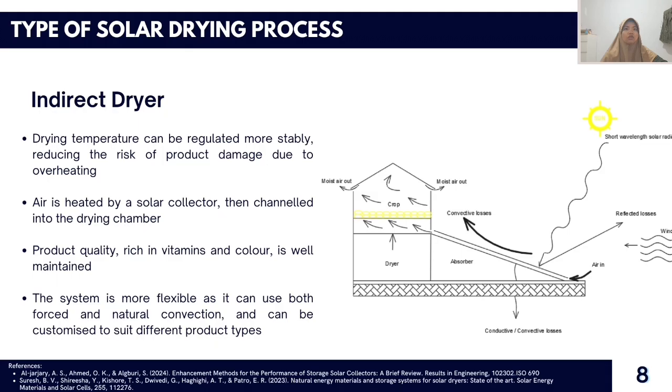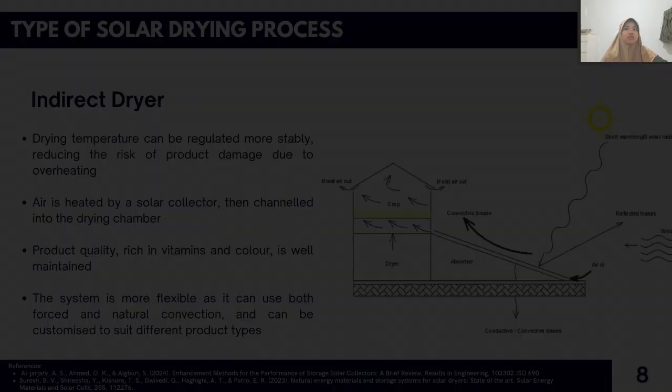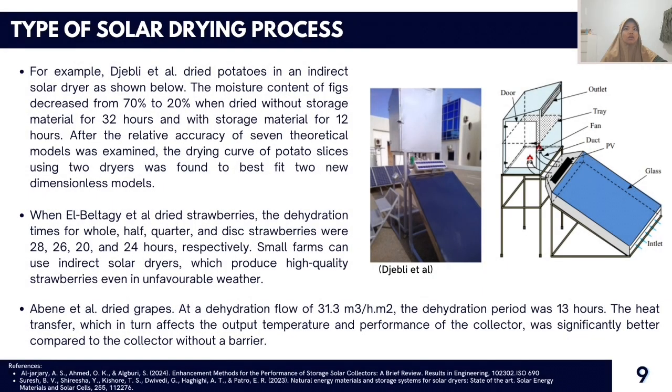The north side of the drying chamber has a door that allows loading. The air collector can be angled to capture the optimum amount of solar energy at the time of year when the dried crop is collected. For example, Debly et al. dried potatoes in an indirect solar dryer as shown below.